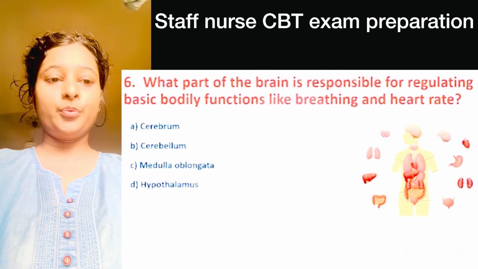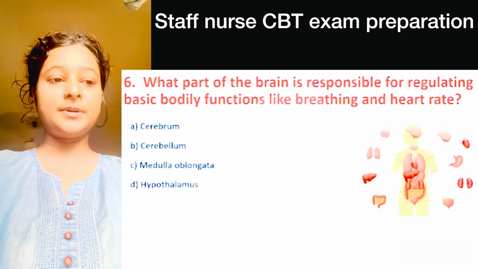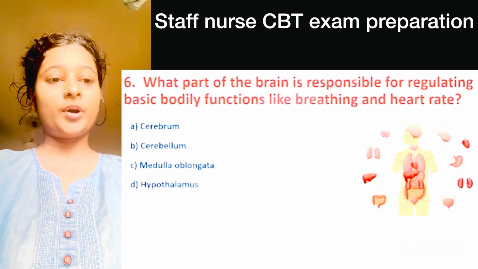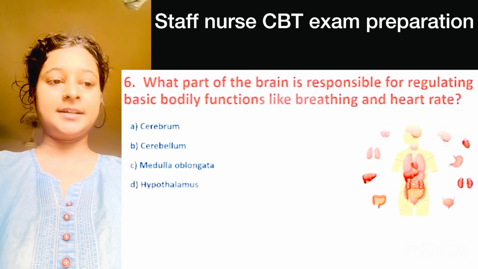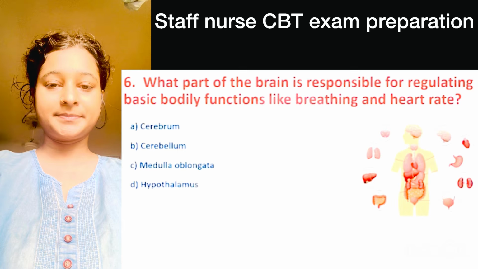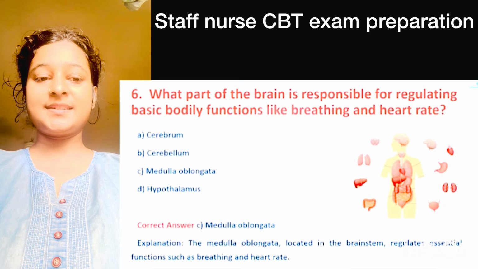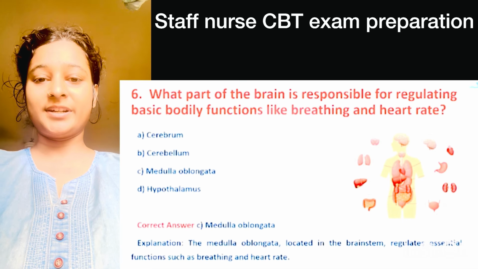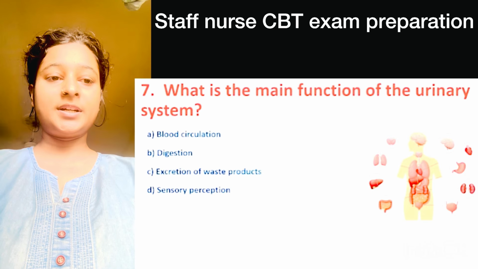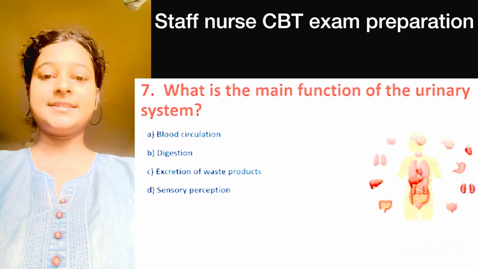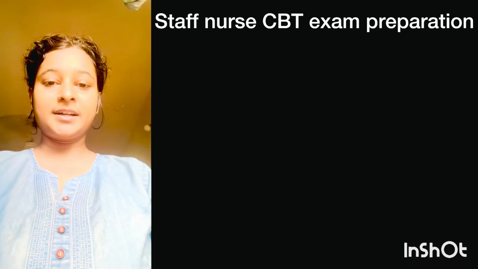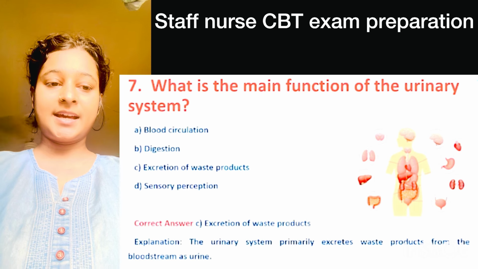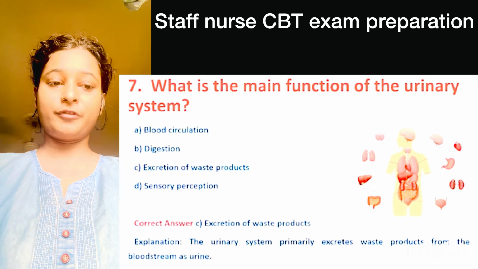Number 6. Which part of the brain is responsible for regulating basic bodily function like breathing and heart rate? Here right answer is answer C, medulla oblongata. Question number 7. What is the main function of the urinary system? Correct option is option C, excretion of waste products.